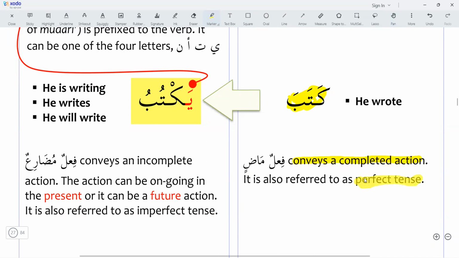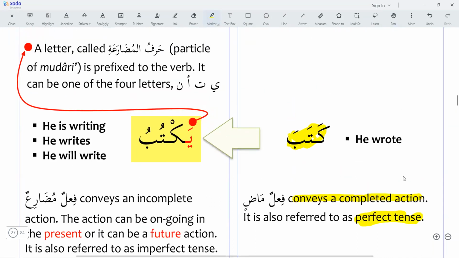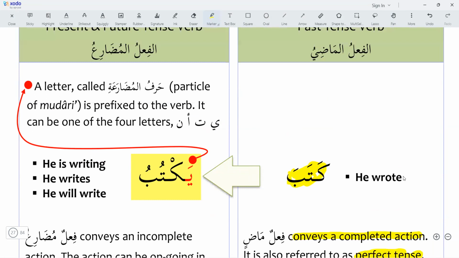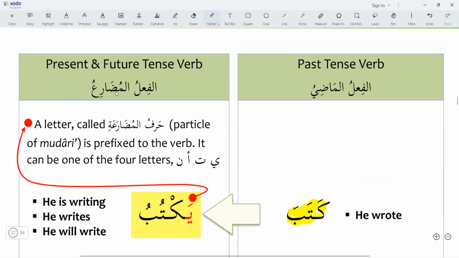We can say it is a perfect tense. While the fi'l mudari, the present or the future tense verb, has a letter called harful mudari,